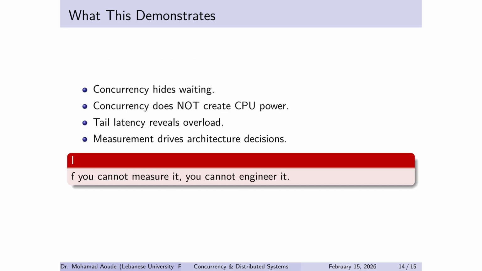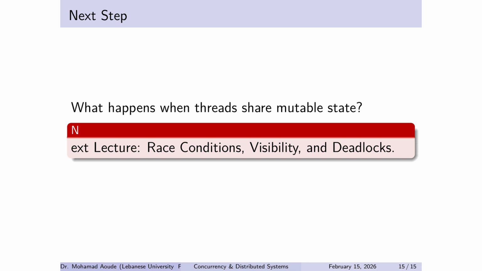This is the synthesis. Concurrency hides waiting, it does not create CPU power, tail latency exposes overload, and measurement drives architecture decisions. This is why performance engineering is not about optimism. It's about disciplined observation. If you cannot measure it, you cannot engineer it. Everything else is storytelling. And now we move to the next big trap.